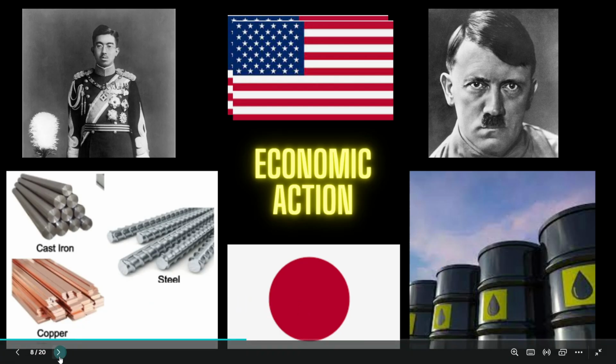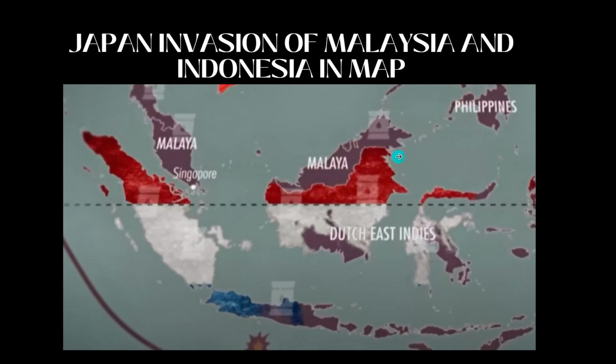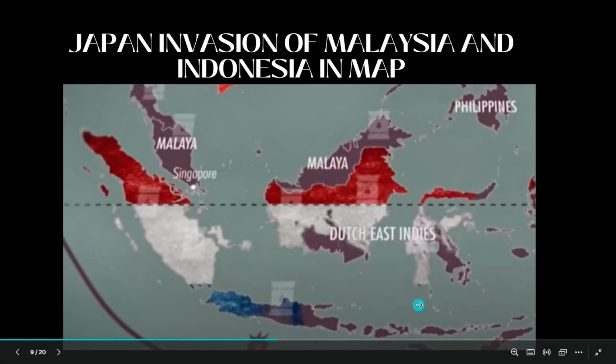So they tried to invade these territories, as I mentioned, that is Malaysia, Singapore, and Indonesia at that time. Malaysia was under British, Indonesia was under Dutch. As these countries were part of Allied powers, he decided he would secretly invade the Philippines and extract oil from there.